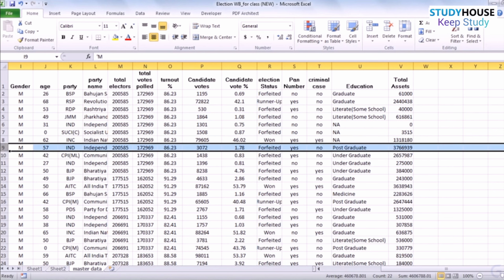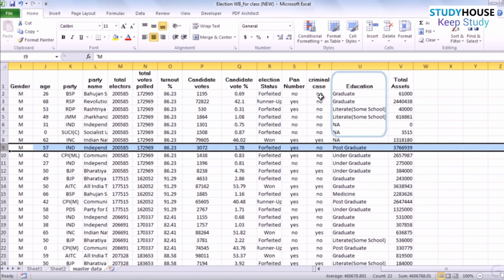So for example, what are the variables of interest? The candidate vote percentage. This is my Y variable. What are the other factors which I think can explain it? Most of us might be following TV news or reading newspapers that there is probably an increasing percentage of criminals elected in the assembly or the parliament. So whether or not somebody has criminal cases against them could be one variable of interest.